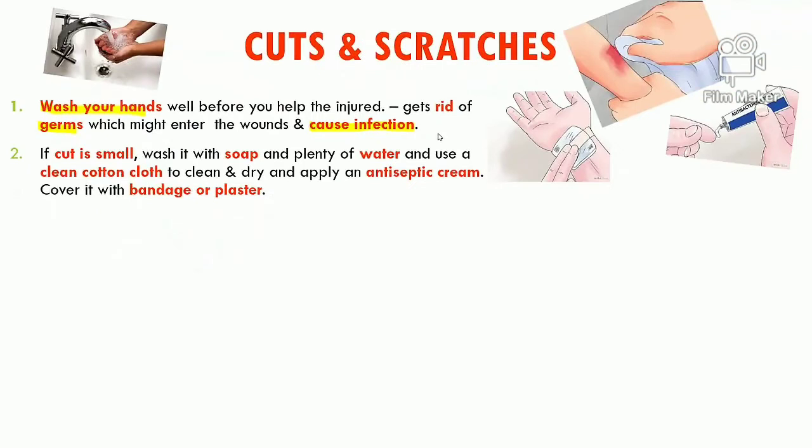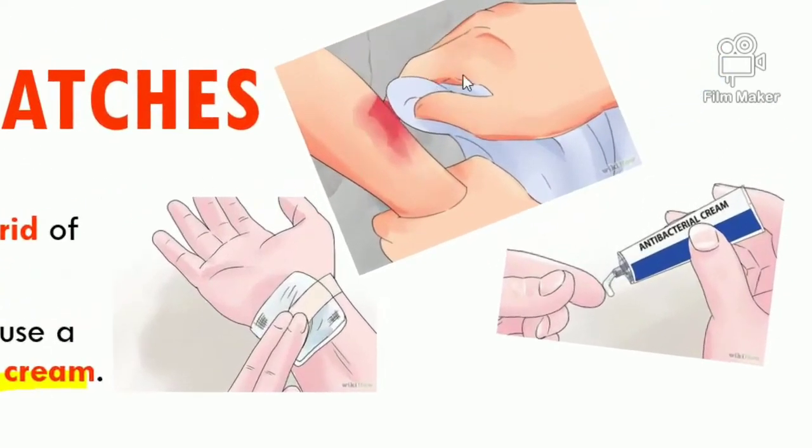Second thing, if the cut is quite small, just wash the cut with soap and plenty of water and use a clean cotton cloth to dry it out. And once it's dried out, apply a neat antiseptic cream on it and cover it with a bandage or a plaster. This is applicable only if the wound is small. So you can see here this person is washing and drying it off, then adding antiseptic cream, and then they're putting a plaster.